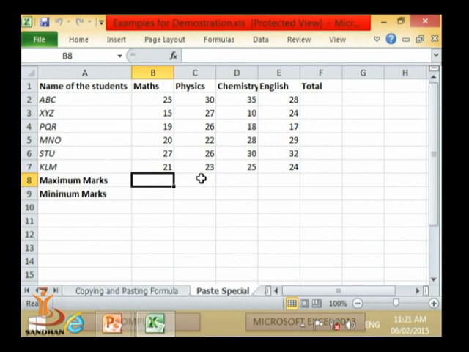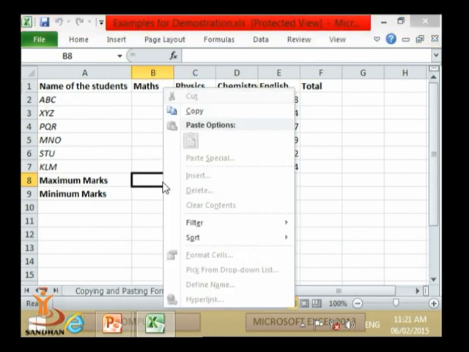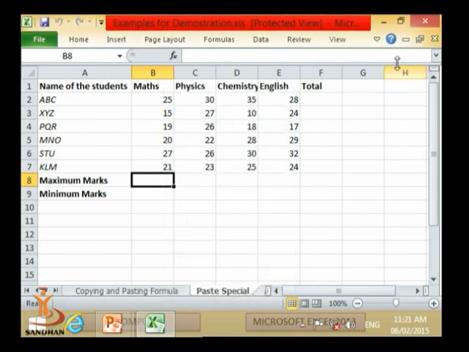So here if we make the copy, then here in this Excel sheet, by right clicking we can choose paste special. This paste special function is used in order to paste the values.